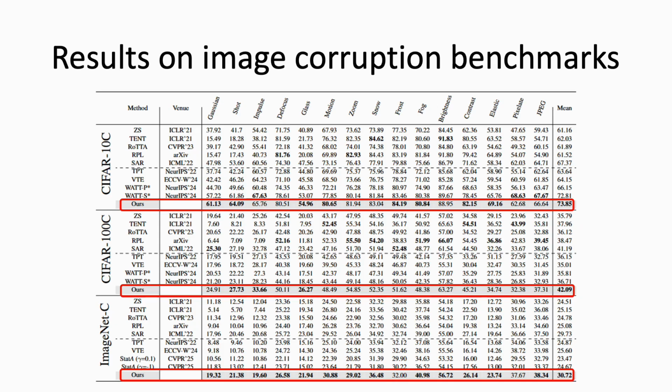So these are the results on image corruption benchmark datasets, CIFAR-10C, 100C, and ImageNet-C. Each dataset has 15 corruptions at a severity level of 5. Each corruption is applied at 5 different severity levels to the respective test sets of CIFAR-10, CIFAR-100, and ImageNet, which are essentially source test sets. And this allows us to systematically evaluate the model's performance under increasing degrees of image degradation.